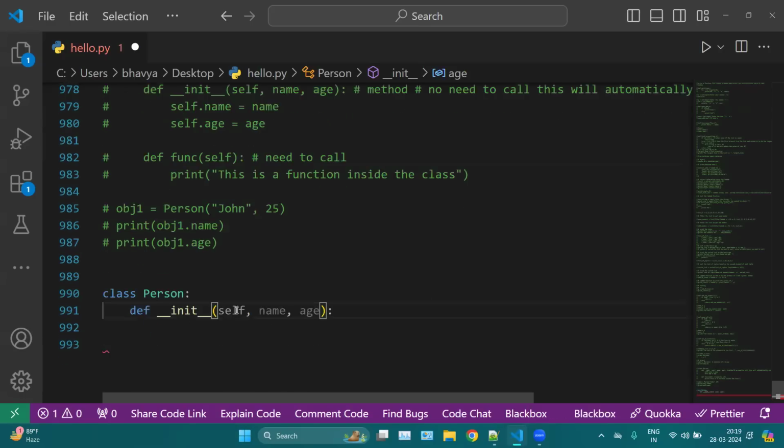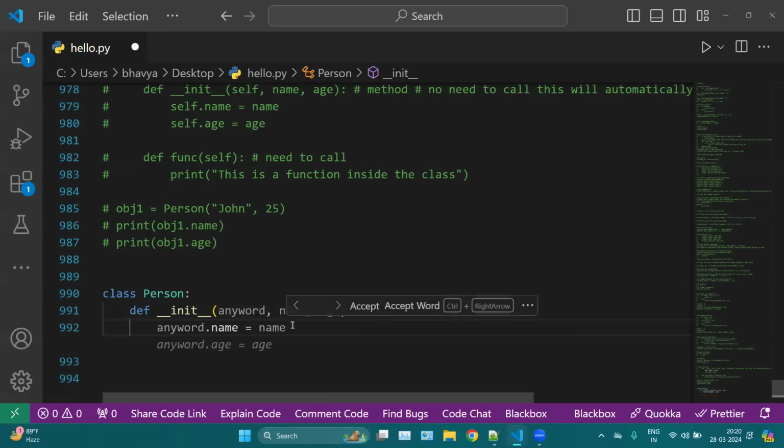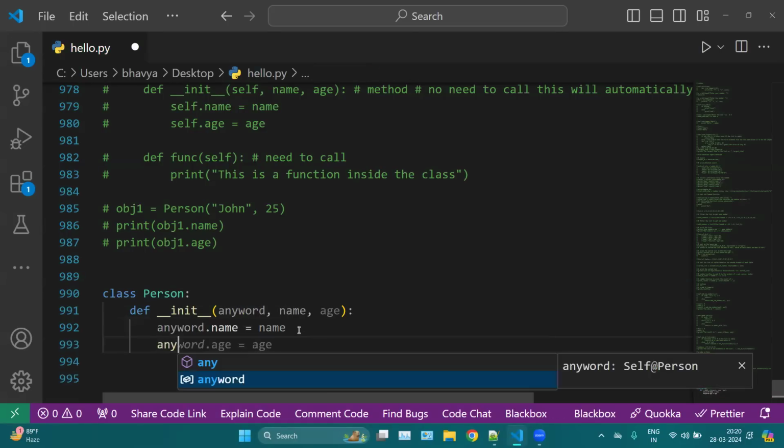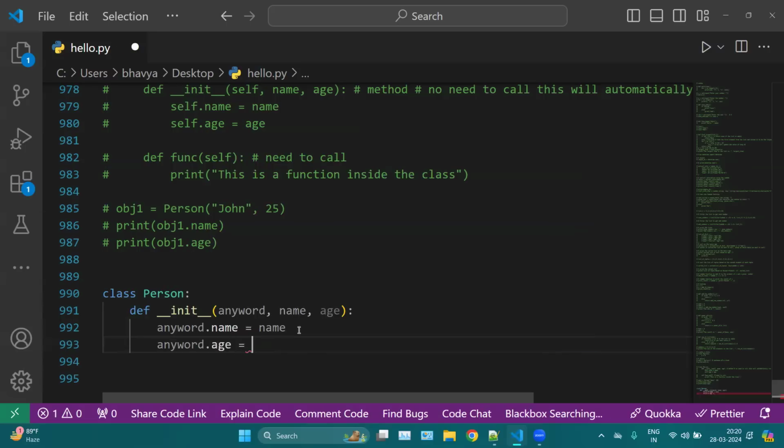Now one more thing, self is just a keyword. Instead of self, you can use any word here, any object or any word you can mention. You can use this word for identification of name and age, like any word dot name equal name, same as any word dot age equal age.